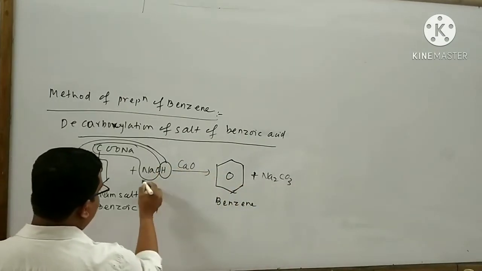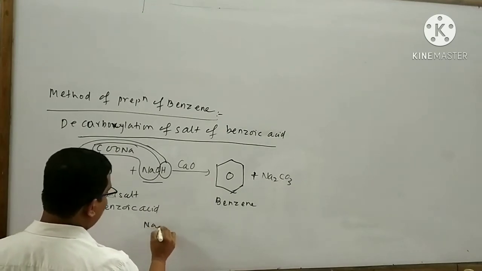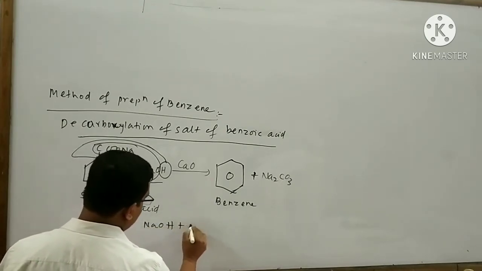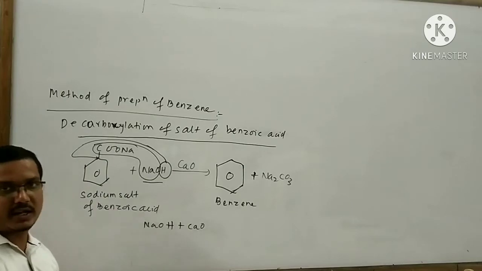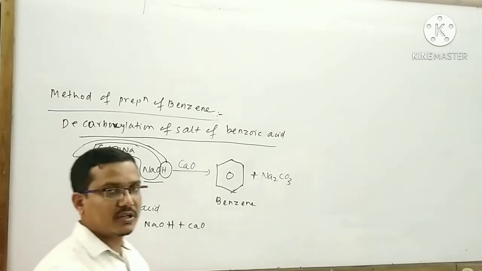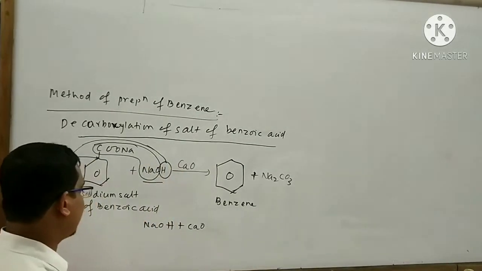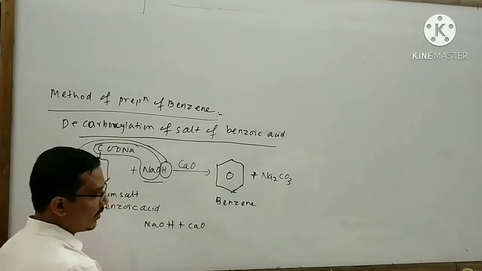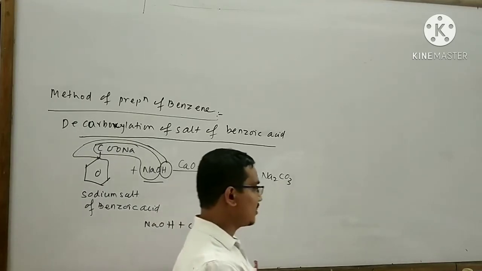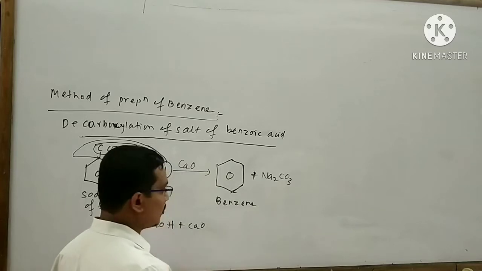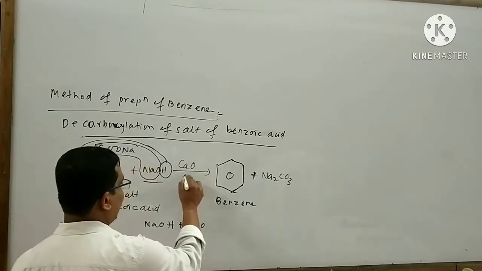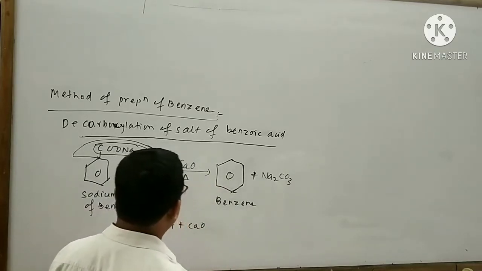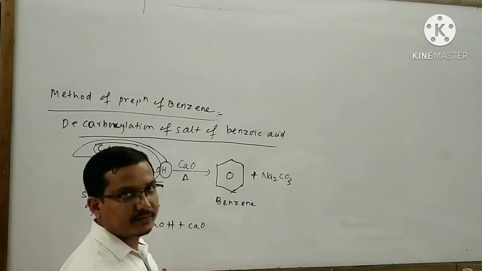Look at that, the mixture of sodium hydroxide and calcium oxide is called soda lime. That means soda lime is a mixture of sodium hydroxide and calcium oxide. You can give a statement for this reaction like this: when sodium salt of benzoic acid is heated with soda lime, then benzene is formed.